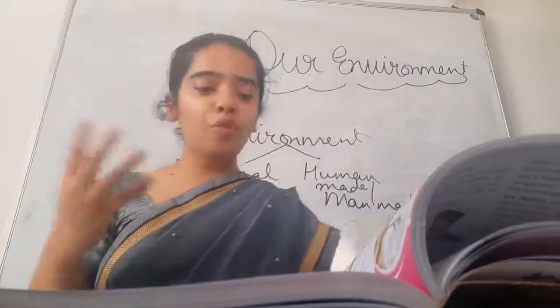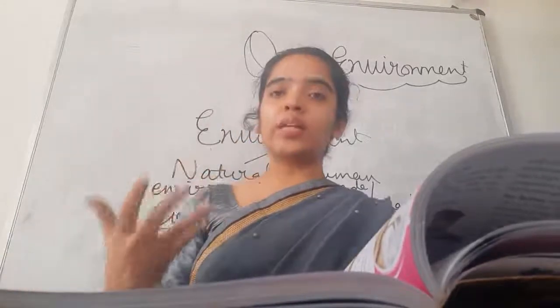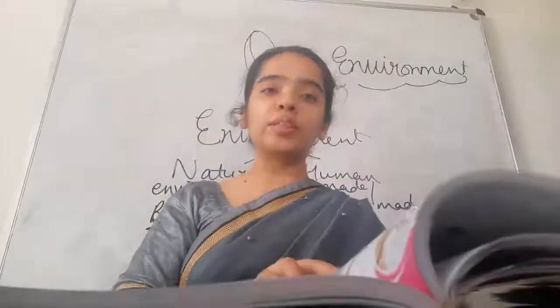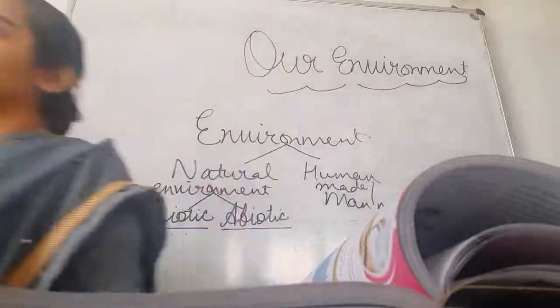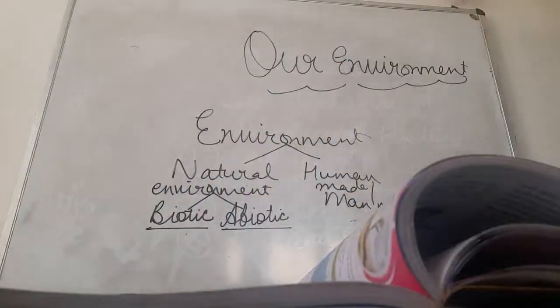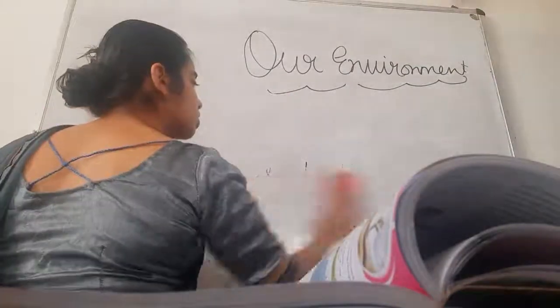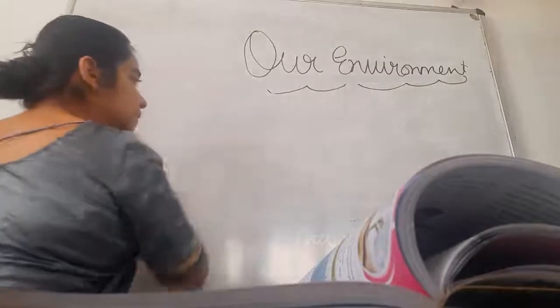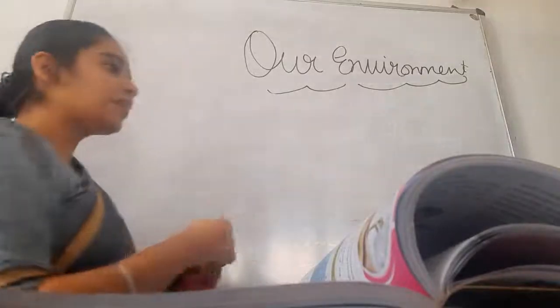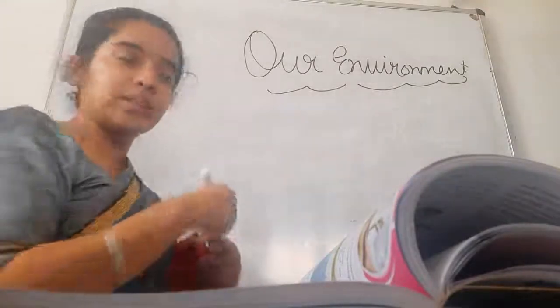So there are four domains of the natural environment, or four realms of the natural environment. Four domains or four realms of the natural environment means every natural environment consists of these things.